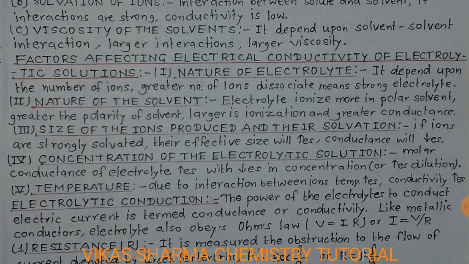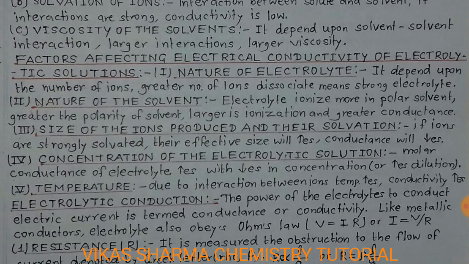The fifth factor is temperature. As temperature increases, conductivity increases, and temperature is a favorable factor of electrolytic conduction. So in electrolytic conduction, the power of the electrolytes to conduct electric current is termed conductance or conductivity.